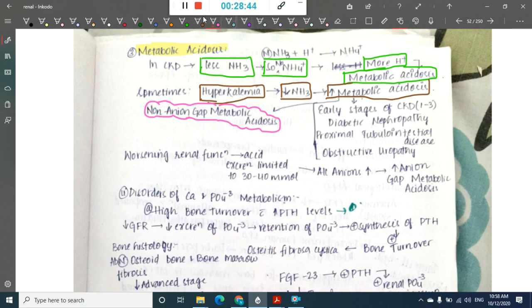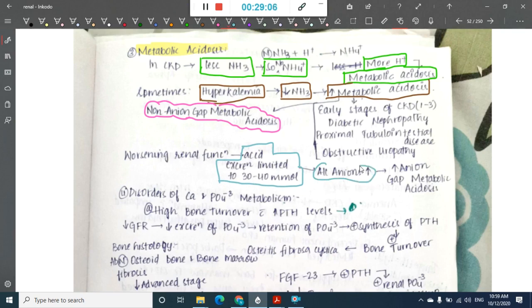Then slowly, as renal function worsens, the acid excretion is limited to only 30 to 40 millimoles per day. As a result, the anions will slowly increase, and this increase in anions will lead to increased anion gap metabolic acidosis.